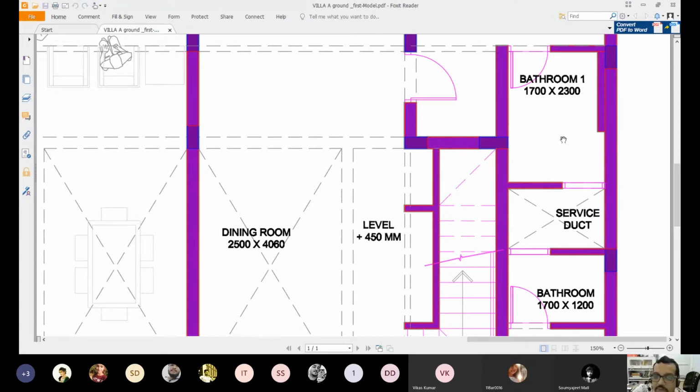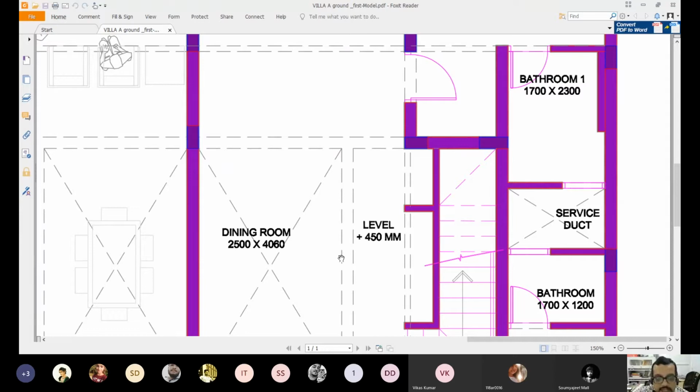Now see how you would do the nomenclature. I have written the name of the room, and if there are multiple rooms, we can keep on adding 1, 2, 3, 4 in that way. And below that we write the dimension, which is 1700 by 1200, or in the dining room we have written 2500 by 4060. This means that 2.5 meter or 2500 millimeter is the horizontal dimension, which is the maximum dimension if it is not a rectangular space.